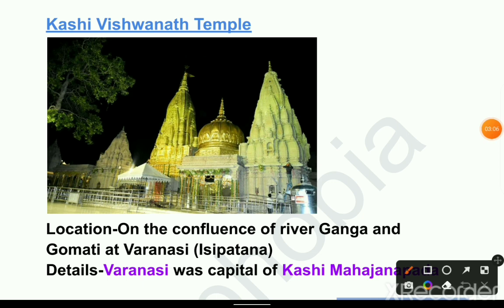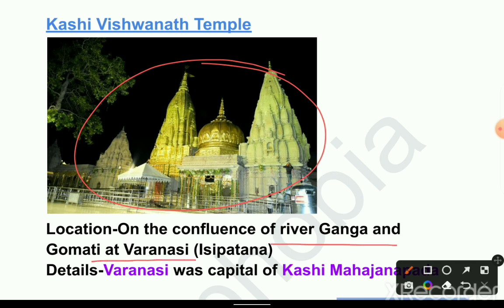Next temple, Kashi Vishwanath Temple. This is the picture. Location: on the confluence of river Ganga and Gomti at Varanasi, Isipatana, known as Rishipatana. Details: Varanasi was the capital of Kashi Mahajanapada.